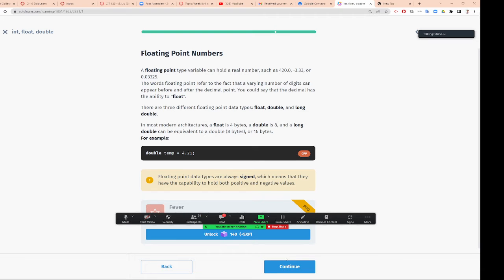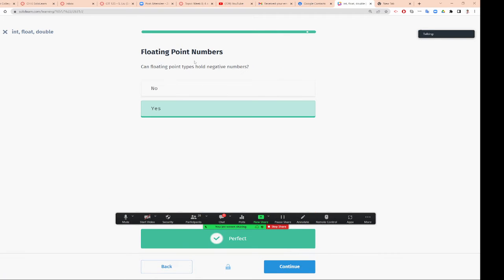Alright, so floating point data types are always signed. Remember, signed means positive and negative. If you put unsigned, only positive. So can a floating point hold a negative number? Of course, yes.